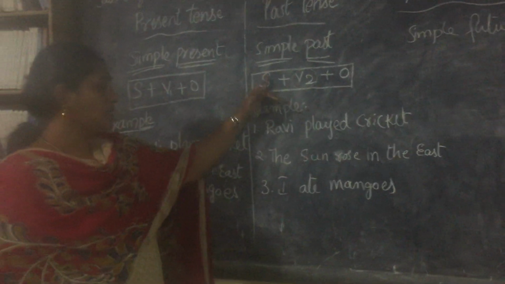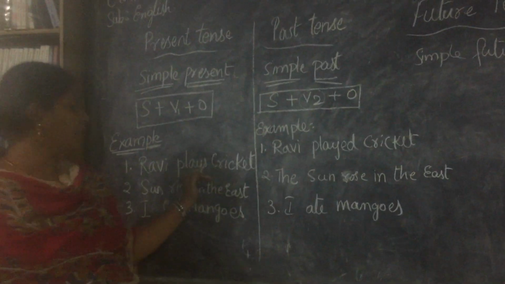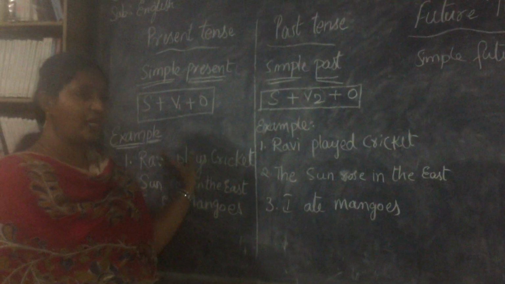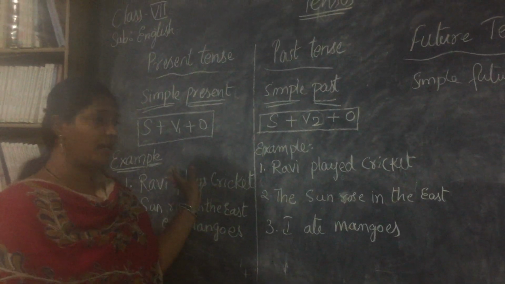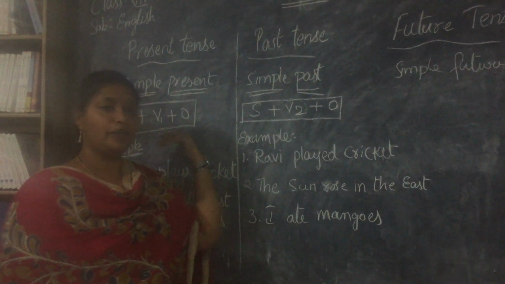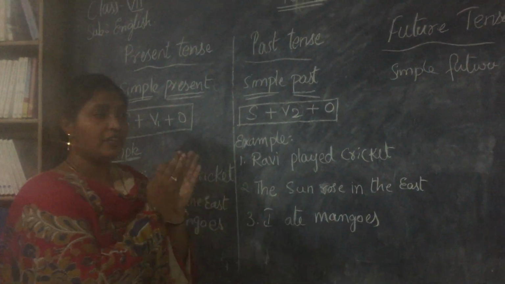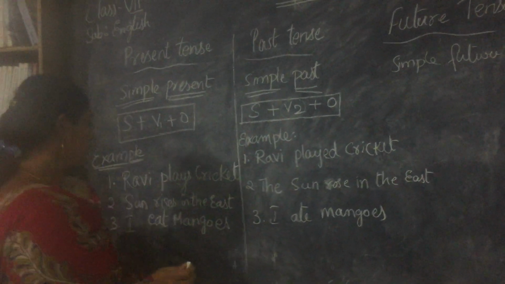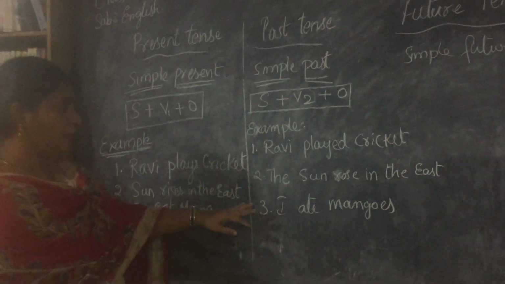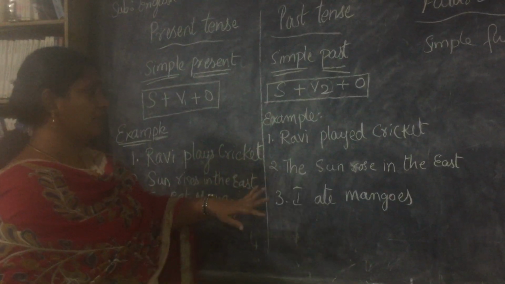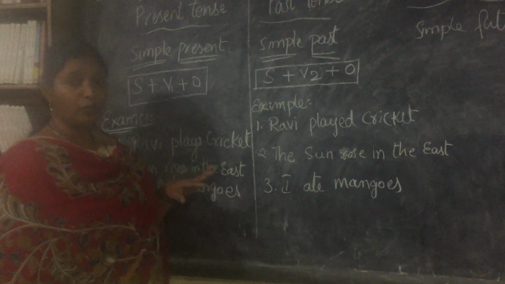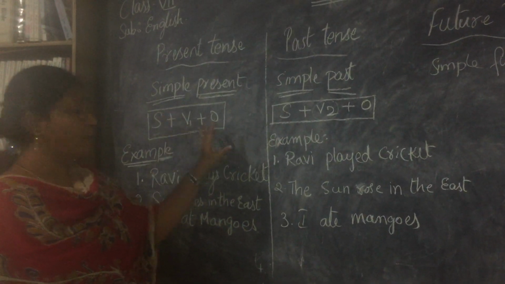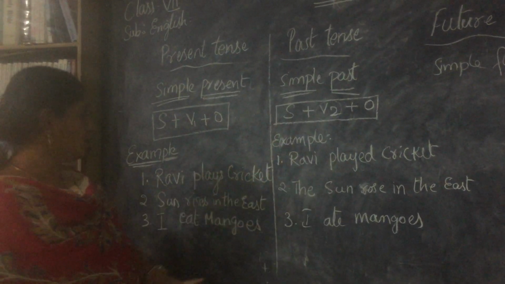Now Ravi, subject, played. Here we used play, here we are talking about played. So here he plays, he knows how to play and he'll play. Here he already played. We don't know if he'll play tomorrow. But we are talking about a finished, completed action. Now these are a few examples. If you want to write, you can pause your video and then you can write. And I'm going to give you a few more examples. And then with that we'll close simple present and simple past. Okay children?